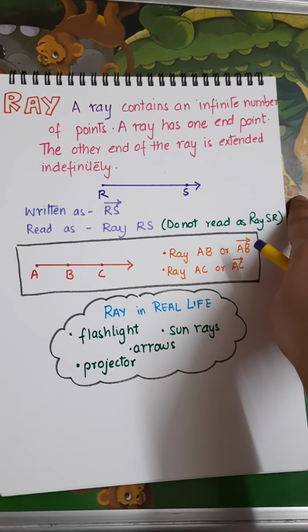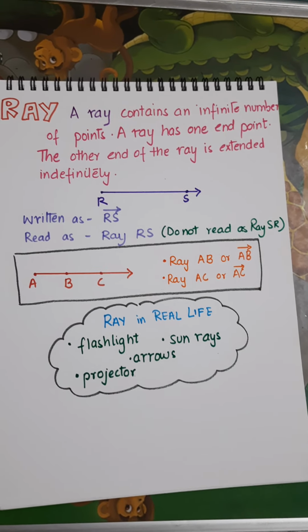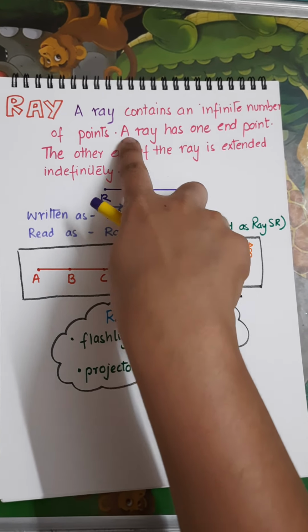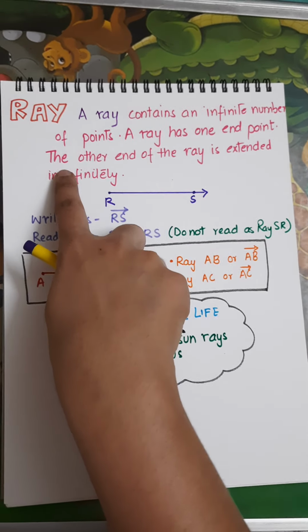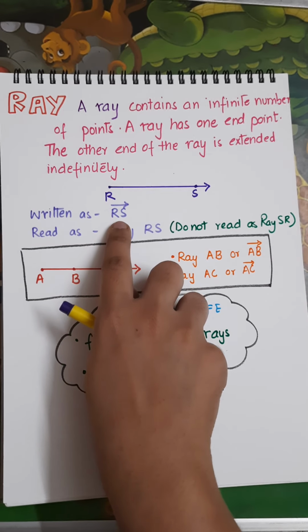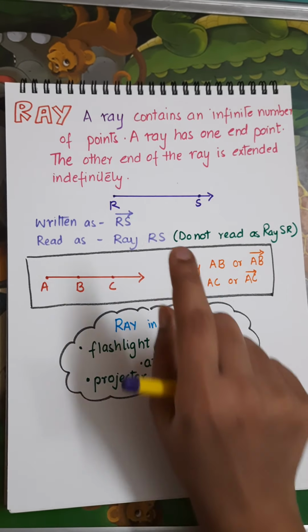It goes on endlessly, right? So, sun rays are a perfect example of a ray. A ray has one end point. The other end of the ray is extended indefinitely, and we write it like this. Now, please listen carefully.